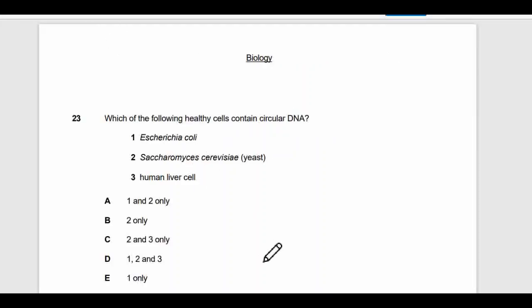Okay, so this is the first question of the biology section. Which of the following healthy cells contain circular DNA? Circular DNA here means plasmid, right? This question is really easy, and most of the students know the concept, but many students get it wrong. Like 90% of students get these answers wrong because they just don't understand the complete question.